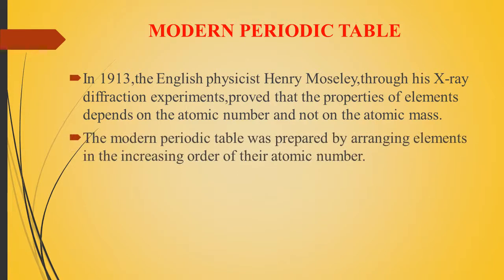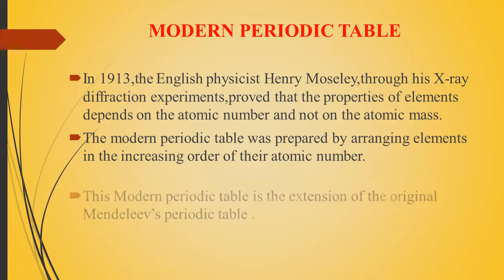The modern periodic table was prepared by arranging elements in the increasing order of their atomic number. If you look at the modern periodic table, the atomic numbers are in increasing order. Till now we are using the modern periodic table, in which the elements are arranged by atomic number, not atomic mass.